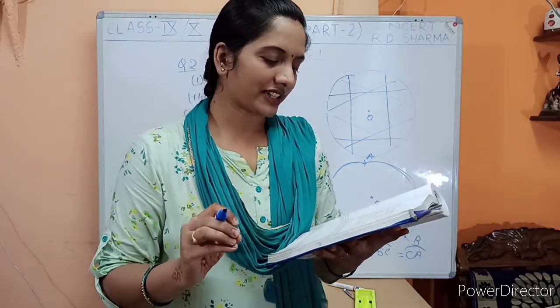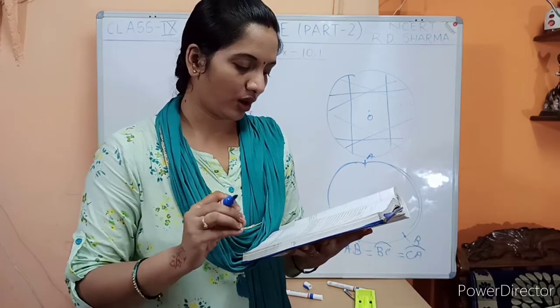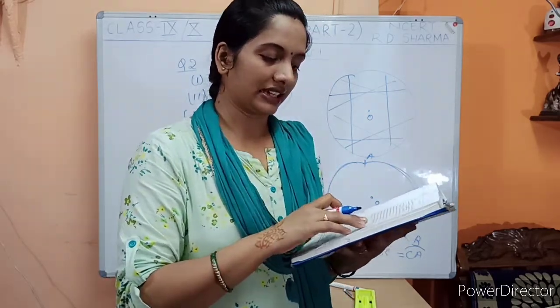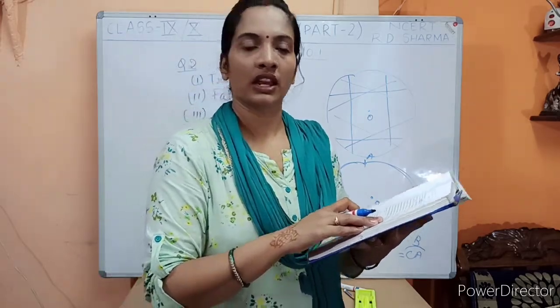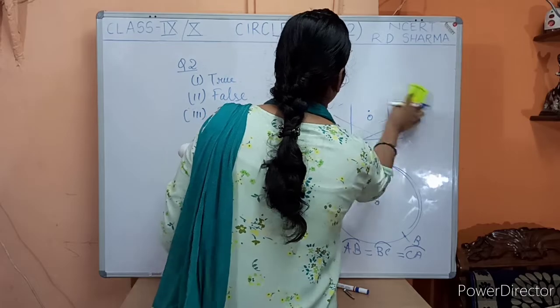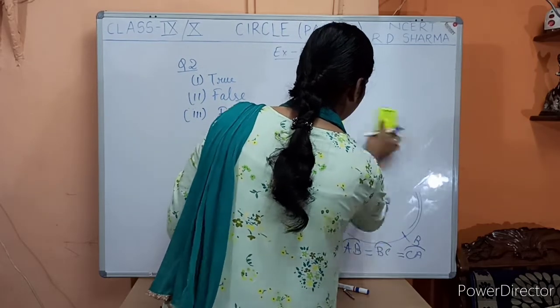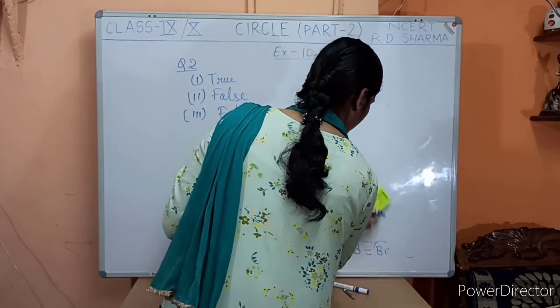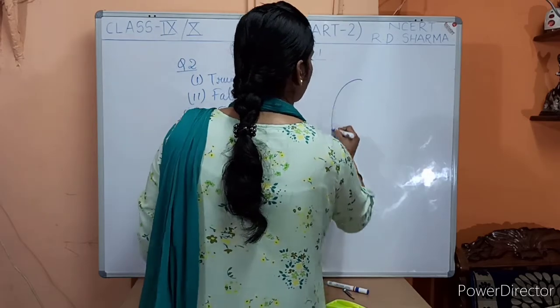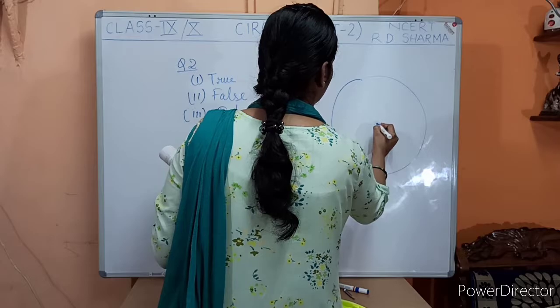A chord of a circle which is twice as long as its radius is the diameter of the circle. What does it mean? See, just let me rub this one and then I will show you. See, let us suppose a circle is here.